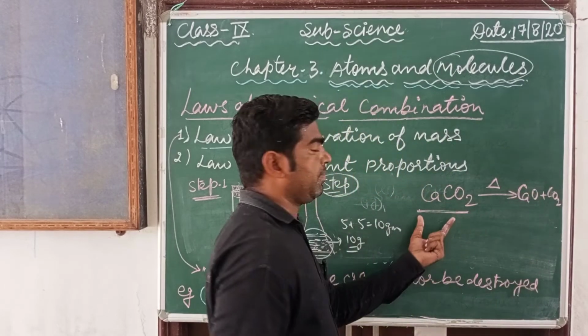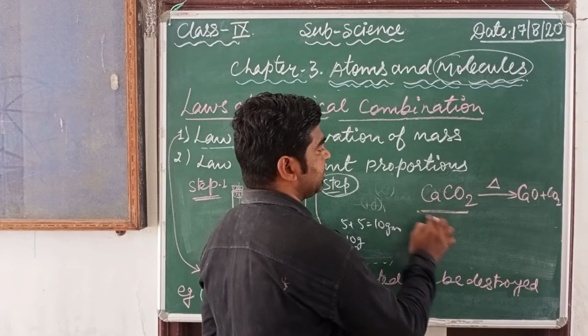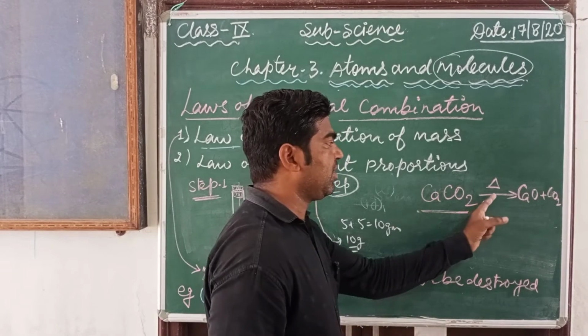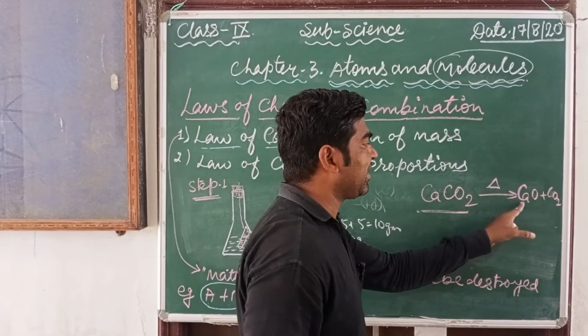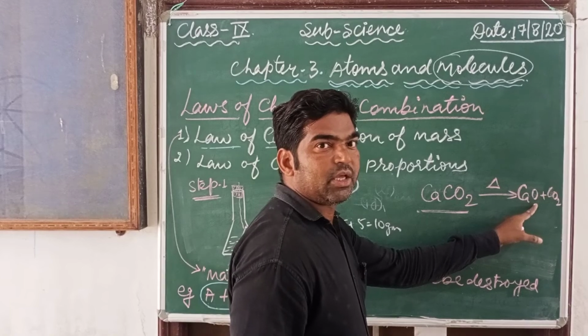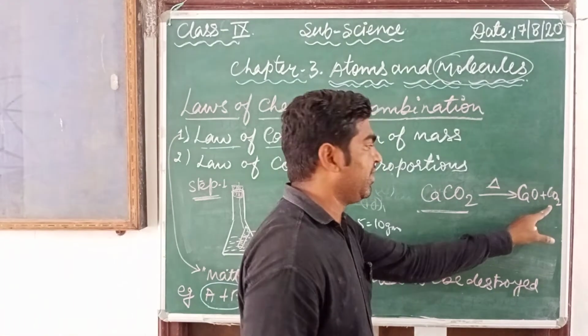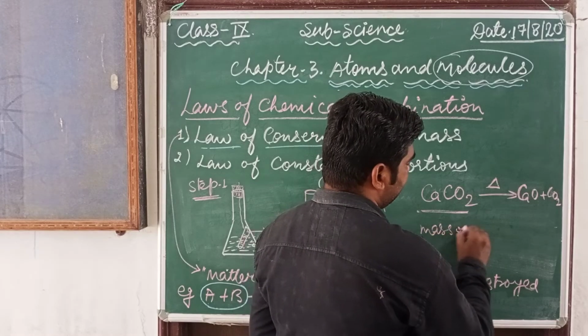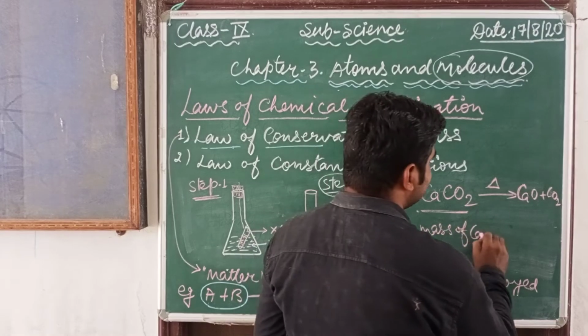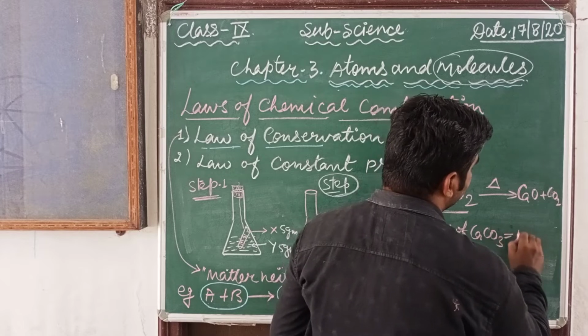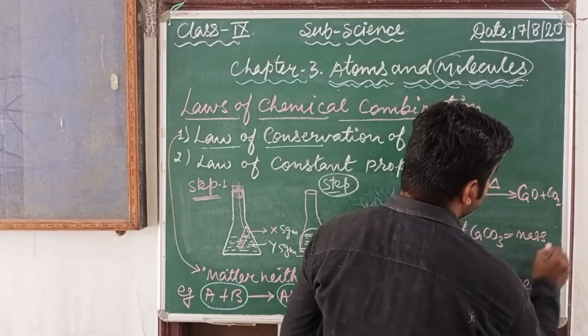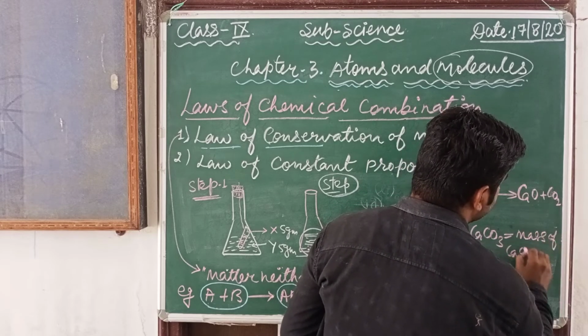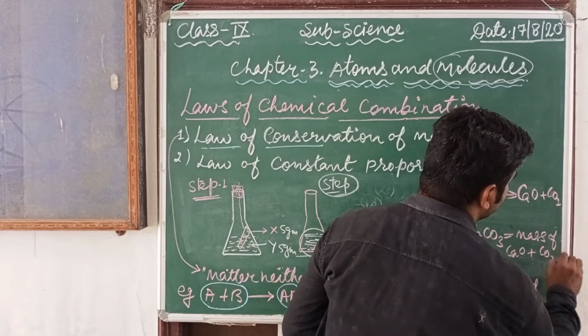So strongly heated, it is decomposed into calcium oxide, which is known as quicklime, and carbon dioxide, the products. So the mass of calcium carbonate is equal to the mass of calcium oxide plus CO2.